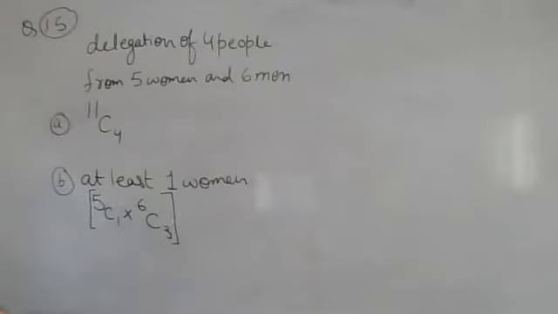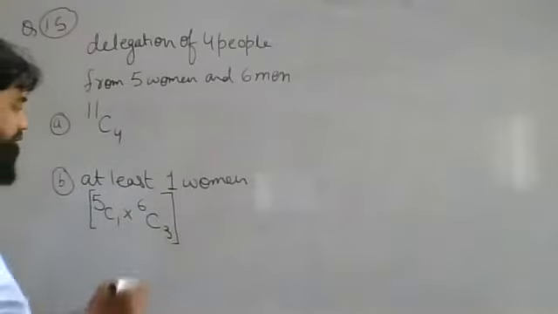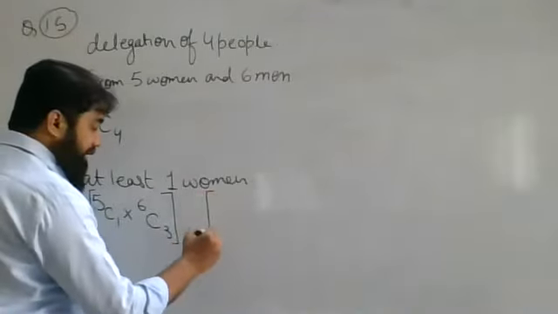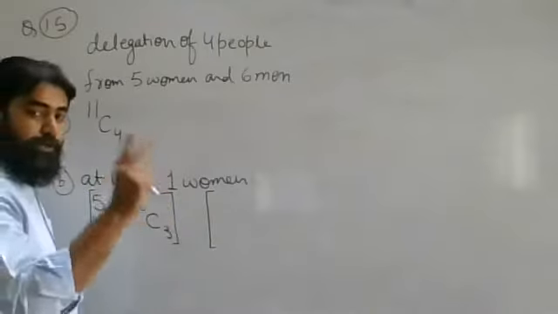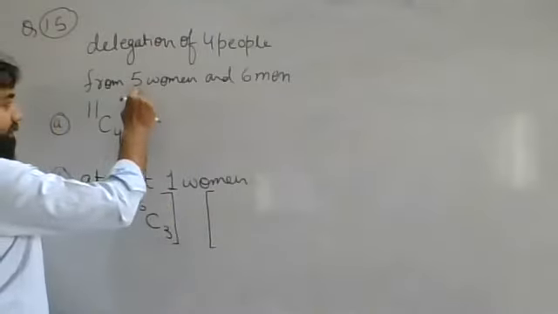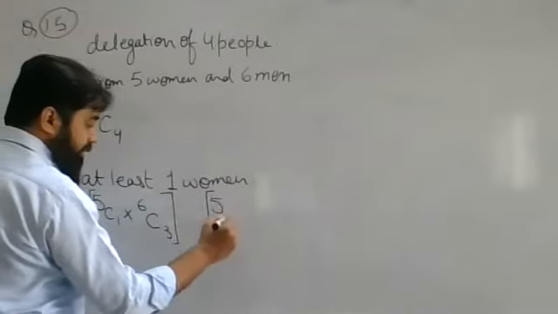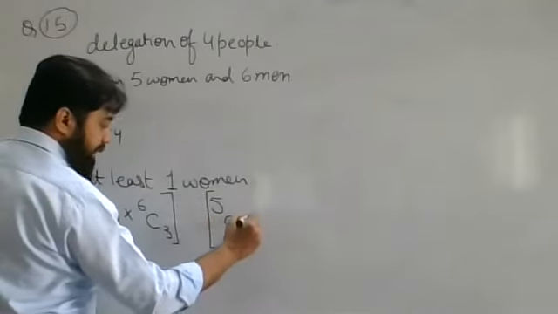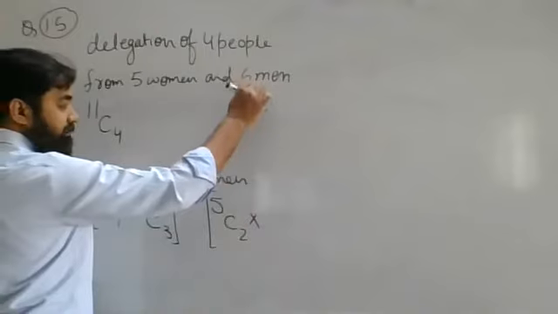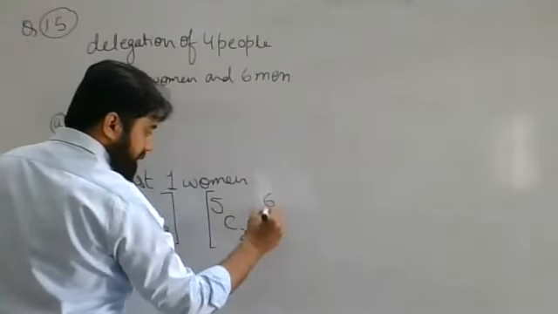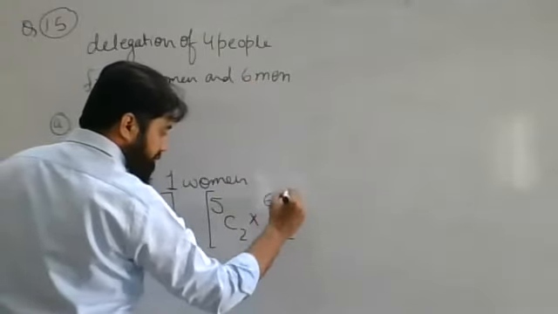That's my first working. Now let's select 2 women. So again 5C2 into the remaining selected from the men, 6C2.